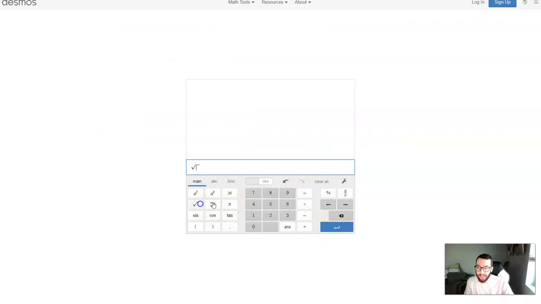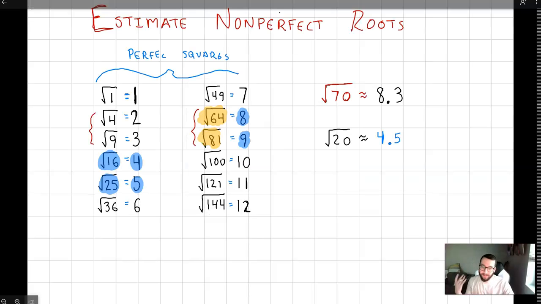Let's clear this and check it. Square root of 20. 4.4721 and so on. That rounds up to 4.5. So you know what, we're good. So when you estimate square roots, use your perfect root chart.